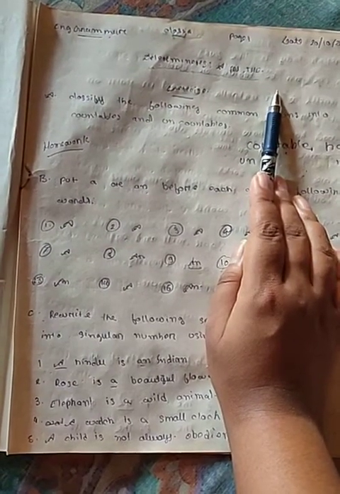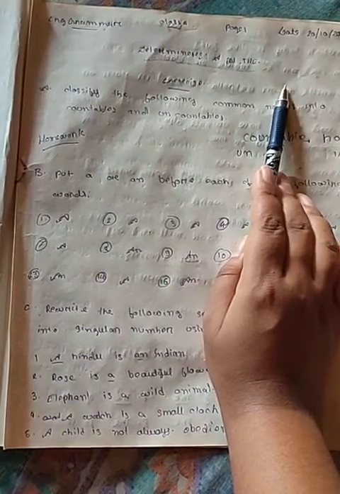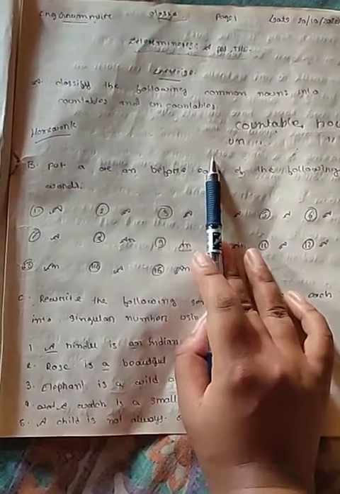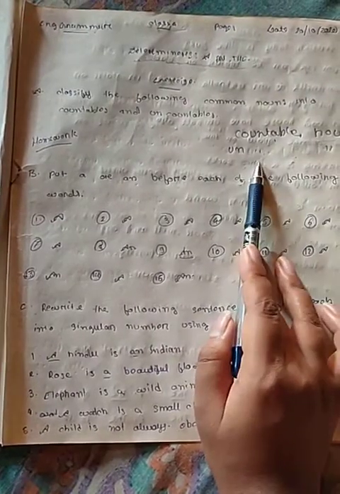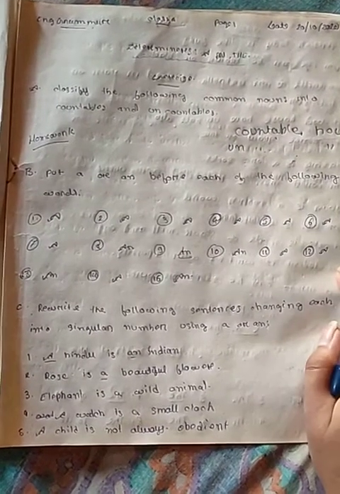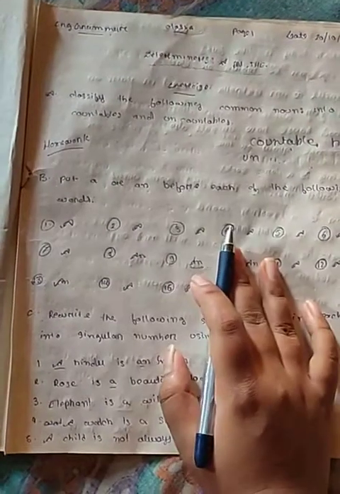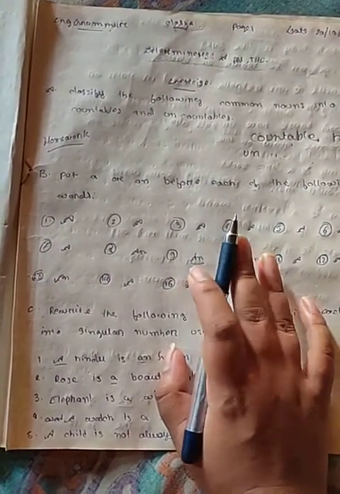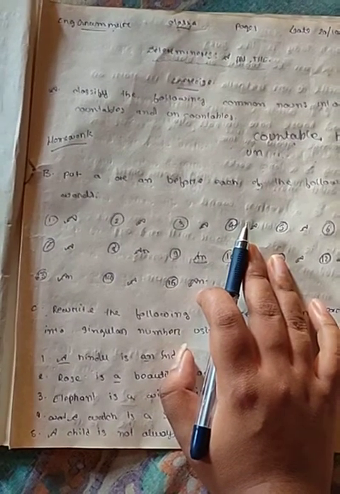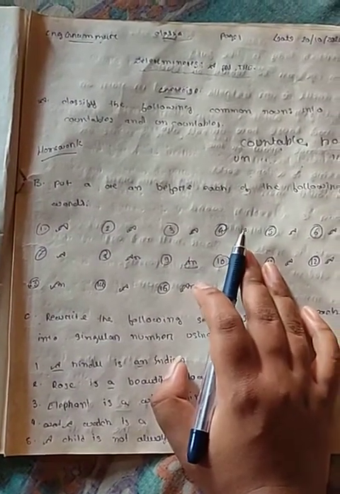For example, she is the most prettiest girl in the class. The word prettiest is a superlative degree, right? So whenever we make use of any superlative degree, we will also make use of the. Also, when there is a particular thing or the repetition of something, we will make use of the word the. For example, the king has two sons. This way there are several ways to make use of the before a noun.